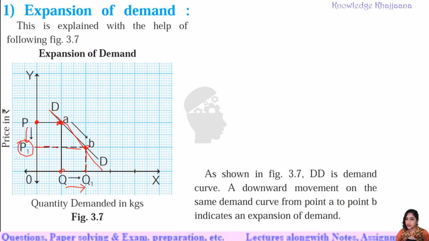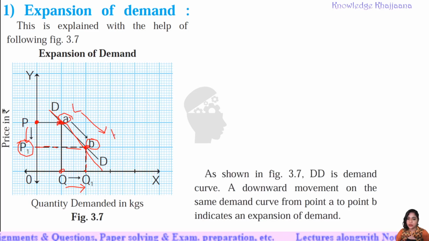And what happened with the demand curve? Earlier the equilibrium point was A, and now the equilibrium point became B. So what happened along the demand curve? Demand curve shifted downwards from left to right. Demand curve shifted means the position of this equilibrium point moved, right? Position of this equilibrium point moved from left to right, downward on the same demand curve. Okay, this happened because with the decrease in the price, quantity demanded increased.